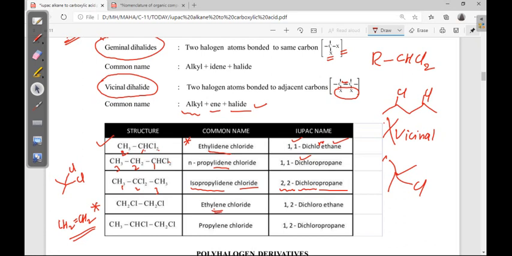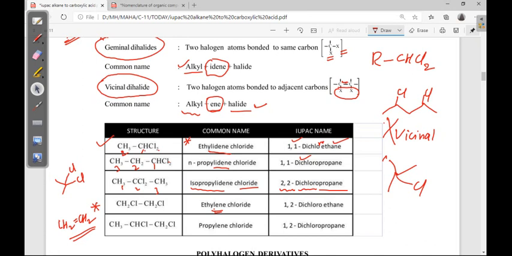In the single bonds, there is IDENE. You can see here the prefix is given, the structure. Alkyl is common in both cases, halide is common, but the middle one is different. In case of geminal, IDENE. In case of vicinal, ENE. Why is it coming with ENE? It looks like alkene type. Okay, that's why.